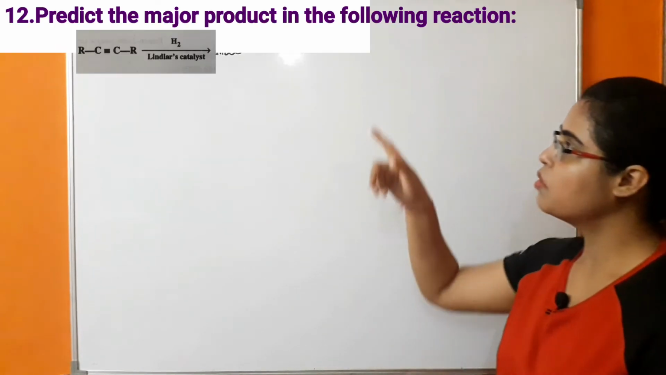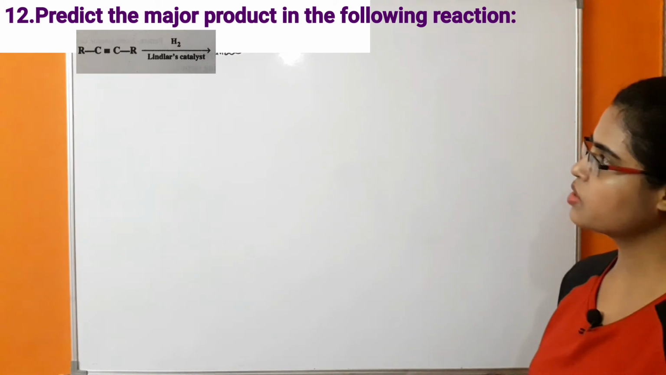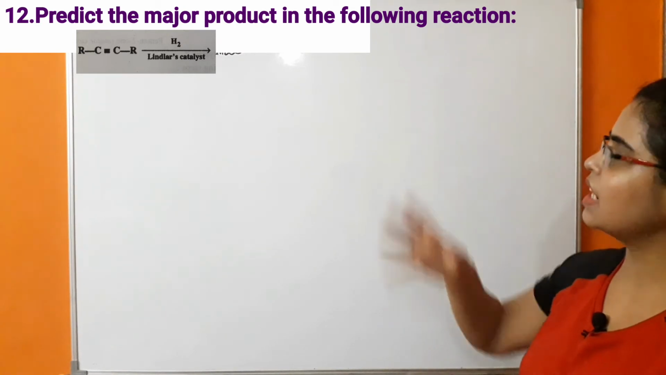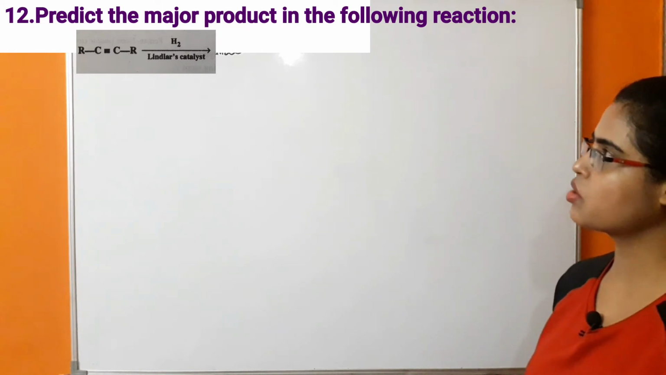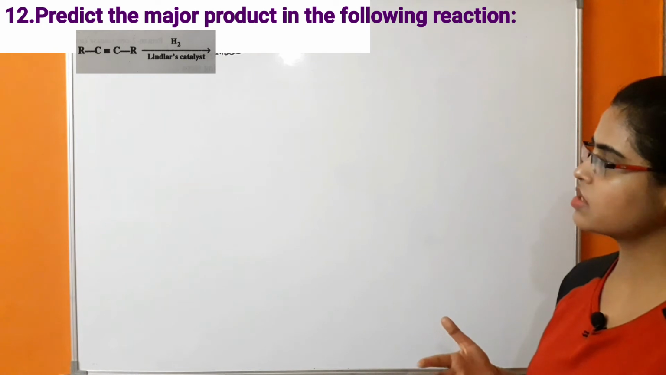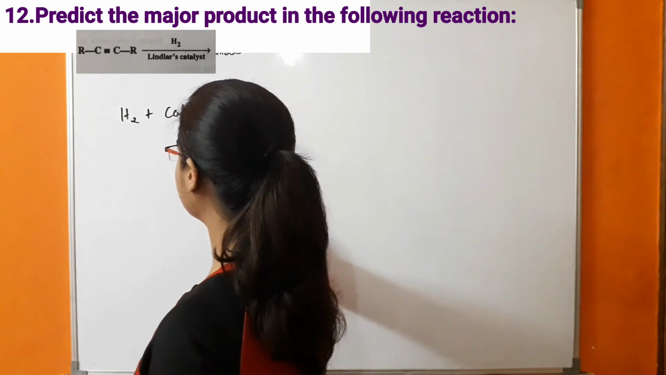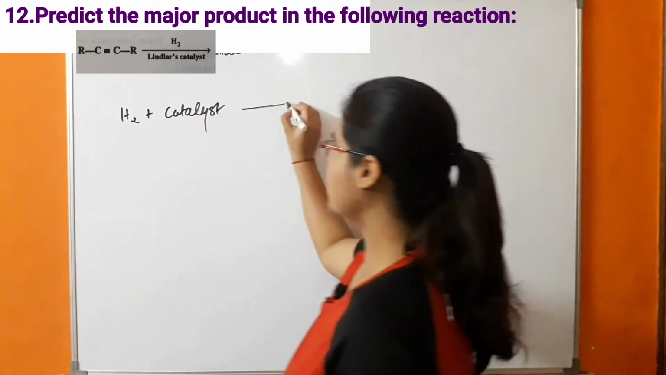Now next question, predict the major product in the following reaction. The reaction is given. In this reaction we have to react this alkyne with hydrogen in the presence of Lindlar's catalyst. So let's see how the reaction takes place in this case. First of all, hydrogen reacts with the catalyst. So what is happening in this case?